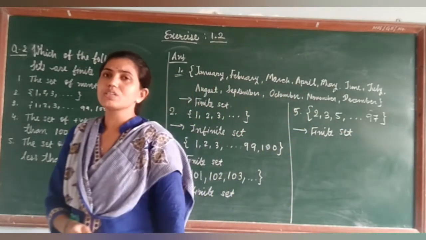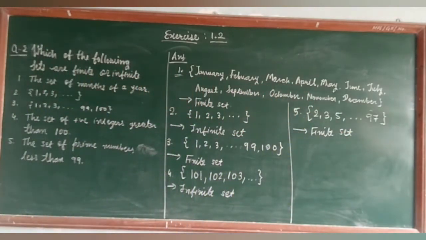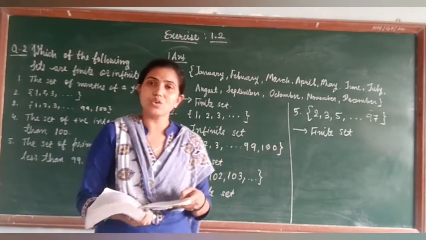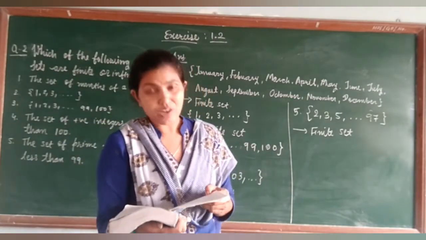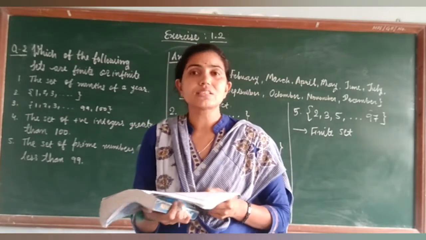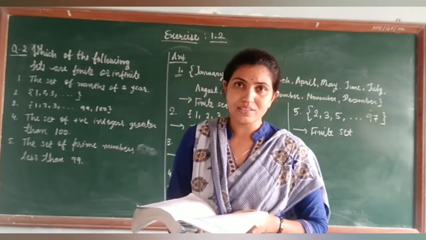Right, students? So this is your question number 2. Now you can see in your textbook, because the third question I am not going to write on the board, we can solve it directly. Okay, so question number 3 is, state whether each of the following sets is finite or infinite.